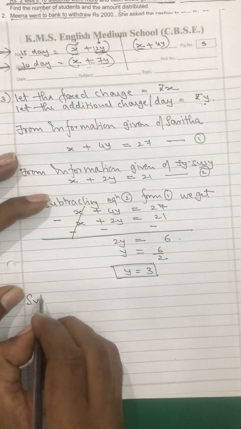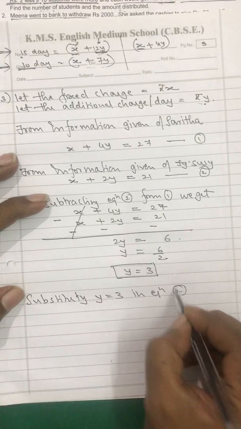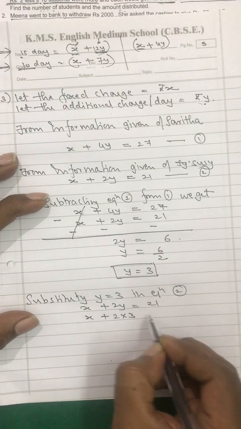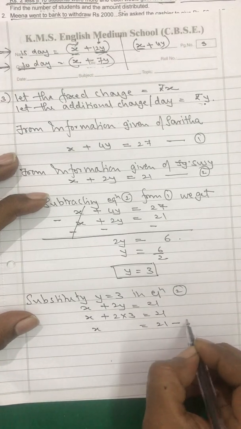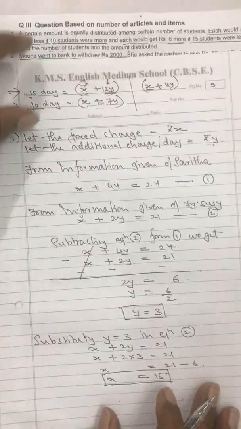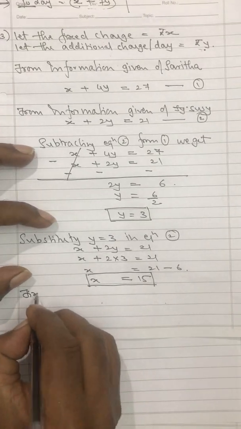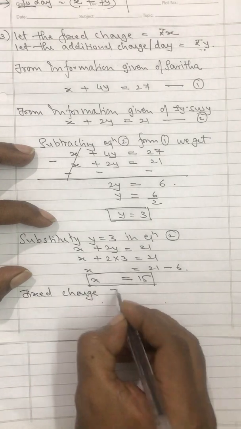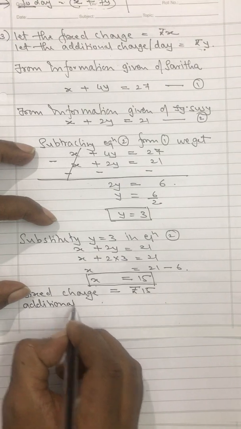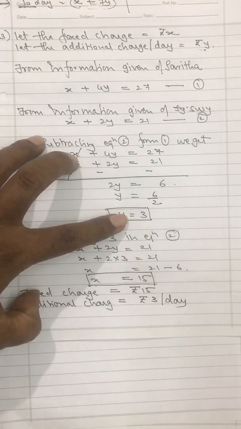Then the fixed charge x is equal to 15 rupees, and 3 rupees per day. Understood?